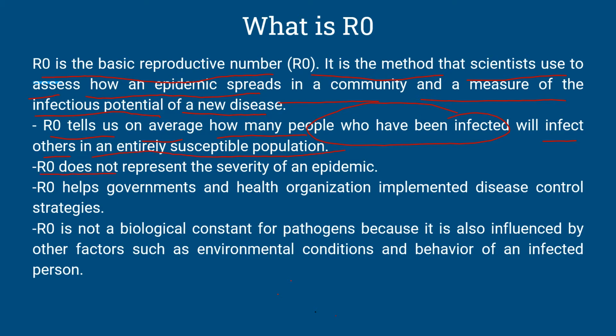R0 does not represent the severity of an epidemic. R0 helps governments and health organizations implement disease control strategies. R0 is not a biological constant for pathogens because it is also influenced by other factors such as environmental conditions and behavior of an infected person.